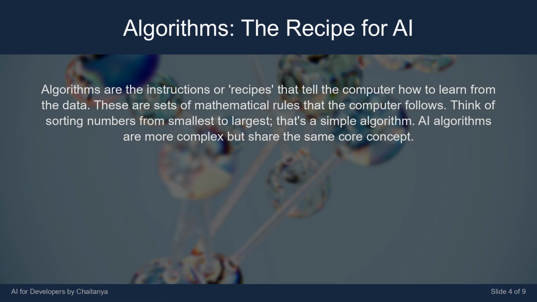Algorithms are the instructions or recipes that tell the computer how to learn from the data. These are sets of mathematical rules that the computer follows. Think of sorting numbers from smallest to largest. That's a simple algorithm. AI algorithms are more complex but share the same core concept.